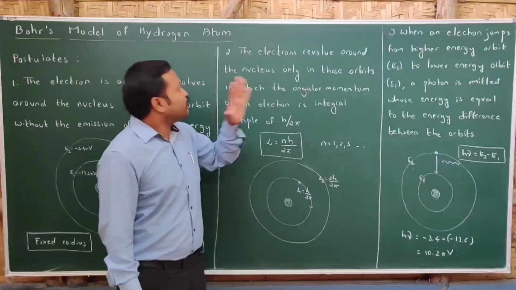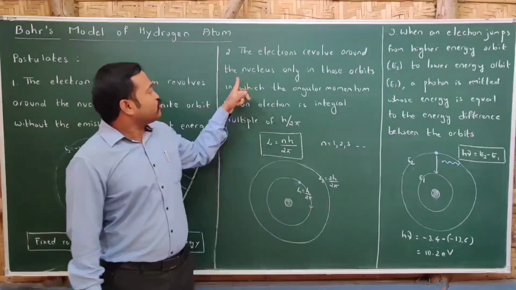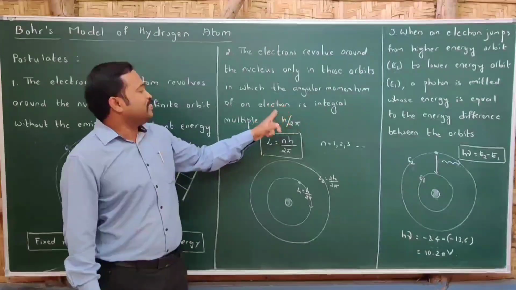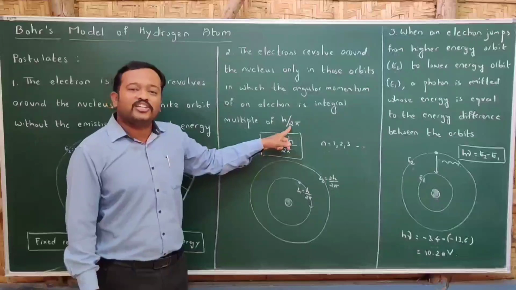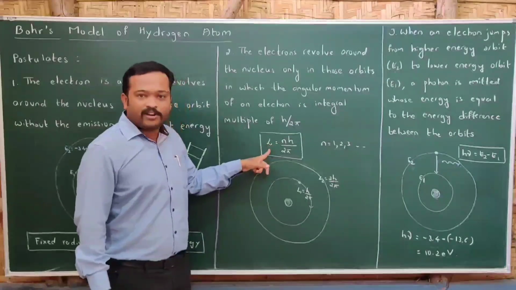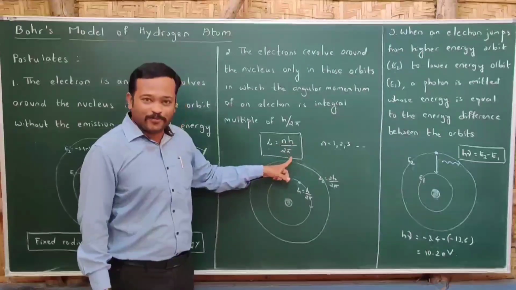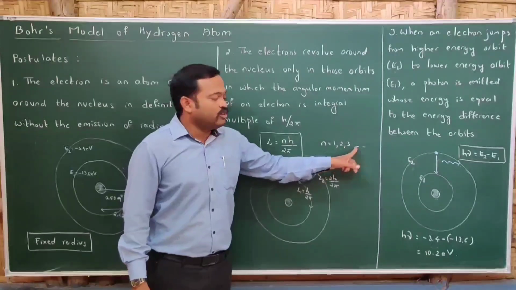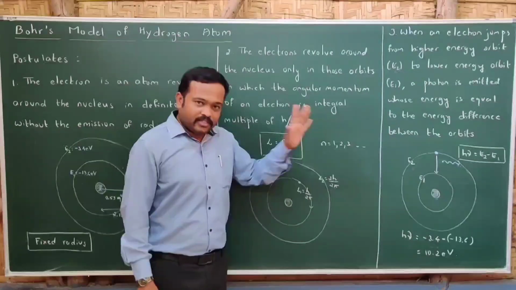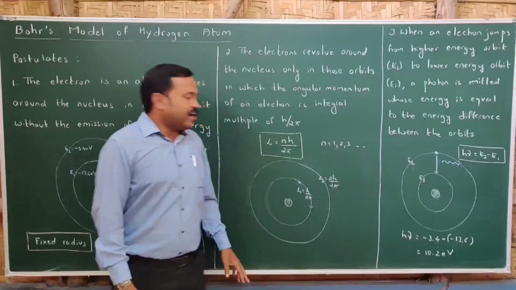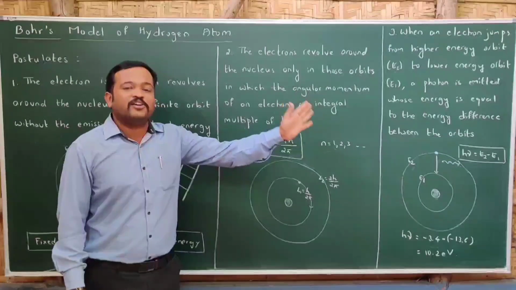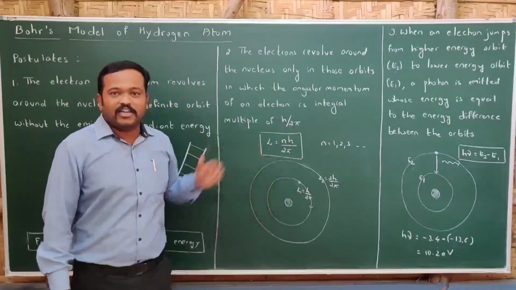So according to the second postulate, the electron revolves around the nucleus only in those orbits in which angular momentum is an integral multiple of h divided by 2 pi, where h is Planck's constant. Angular momentum L is equal to nh divided by 2 pi, where n is 1, 2, 3, 4. If it is the second orbit, then the value of n is 2. In a similar manner, we can calculate the angular momentum of the electron and in which orbit it rotates. So this was about the second postulate.